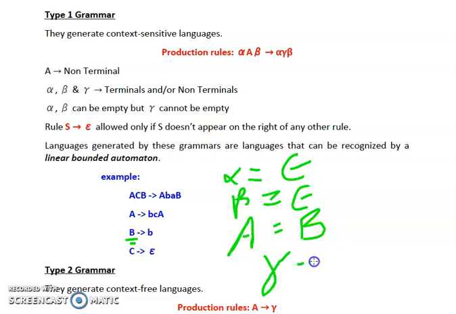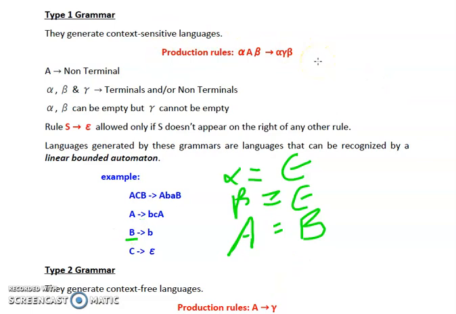Now gamma should not be empty. Yes, our gamma is not empty, and the value of gamma is a small b. So yes, gamma can take any value. It can be a terminal, it can be a non-terminal, it can be a combination of terminals and non-terminals. So over here it is a single terminal. So this rule is also satisfied according to type 1 grammar.